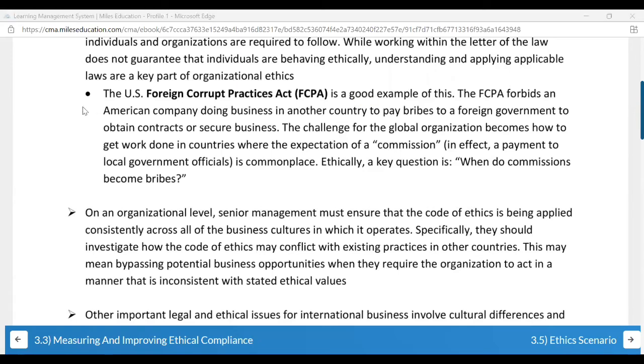SOX compliance, you can read it twice for your MCQs. I'm not saying ignore it, but again, don't mug it up. Just simply read it.